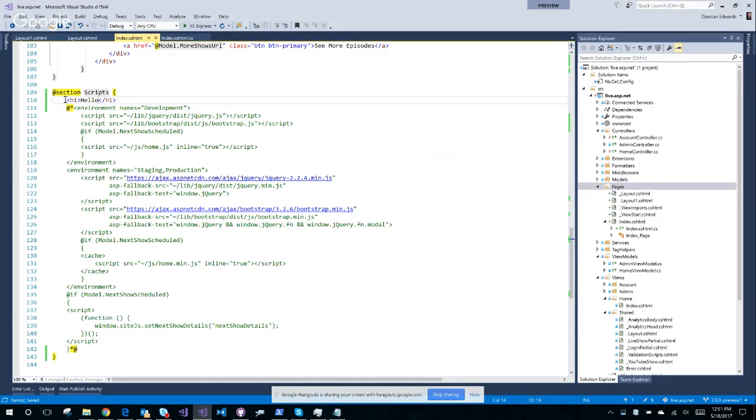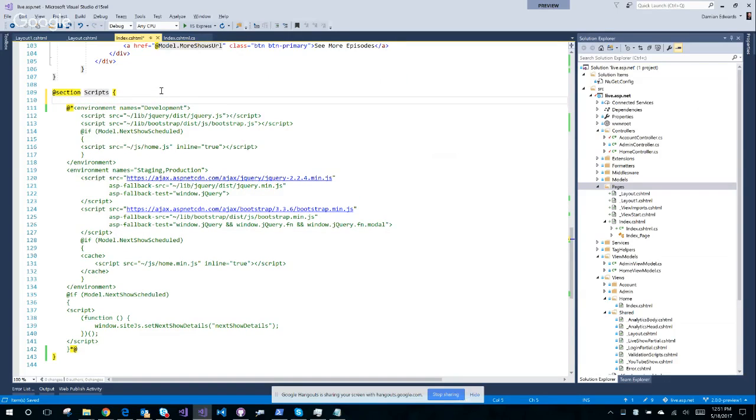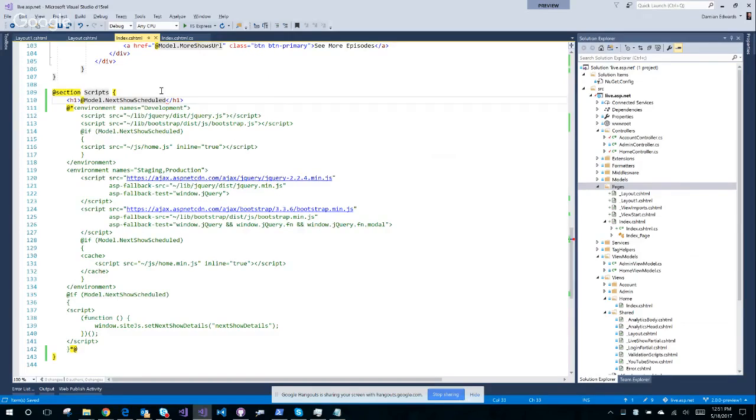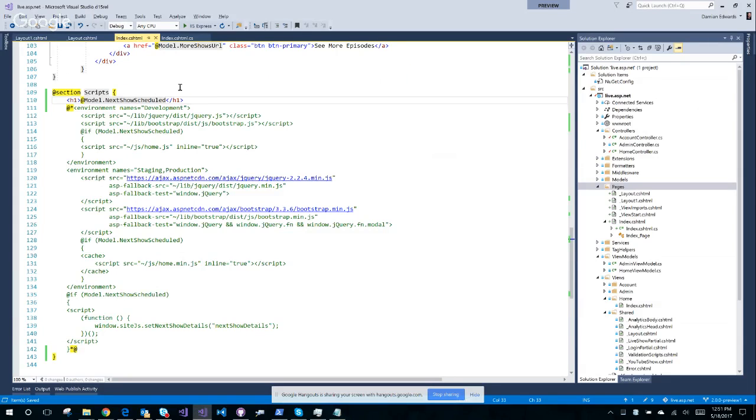Okay, so at this point, you're basically watching me test and try to figure out why this is failing. Comment that. Is it only when I access the model? Let's try @Model dot using in there. That's easy. So if I use the model in a section, that seems to be what it is. Anytime I use the model in a section, it explodes. I am going to guess this is actually a bug. And let's isolate it.